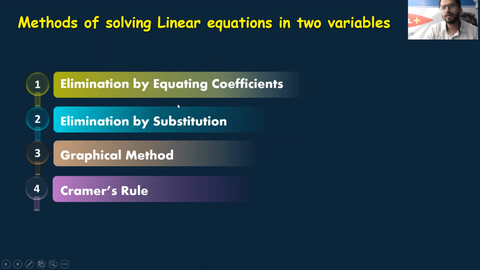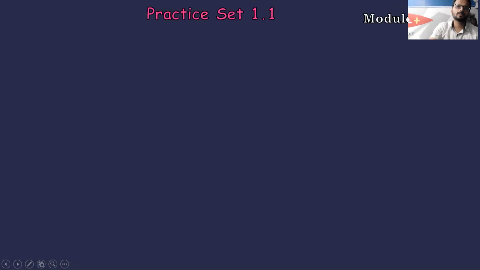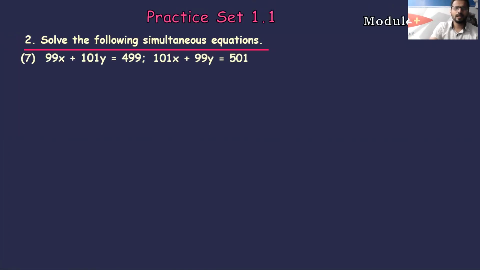Elimination by equating the coefficients, sums are omitted, but students, the ASA method is not omitted. Many times students come to me and ask, sir, can we solve the word problem questions by using elimination by equating the coefficients? My answer is yes, you can, because the ASA method includes the elimination by equating the coefficients method. The graphical method and Cramer's rule are also there. The substitution method we are not doing.